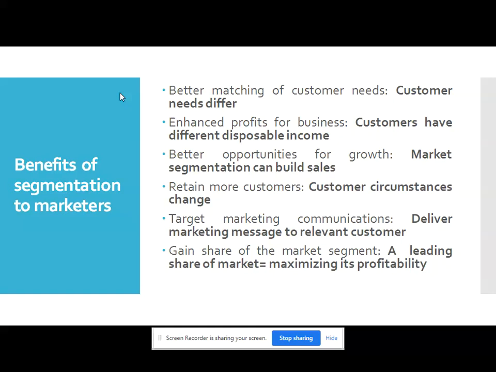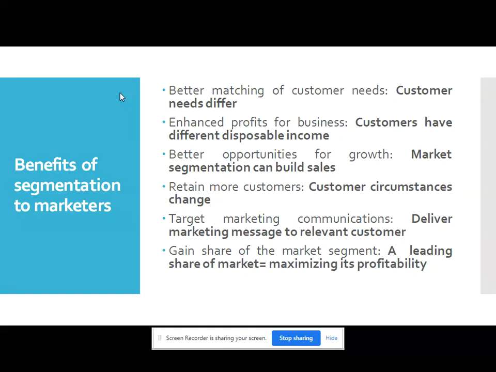Point number 2, enhance profit for businesses. The fact is, customers have different disposable incomes. So, as each and every customer is different and their disposable income is also different, we can divide broadly into lower class people, middle class people, and upper class people as far as income standards are concerned.